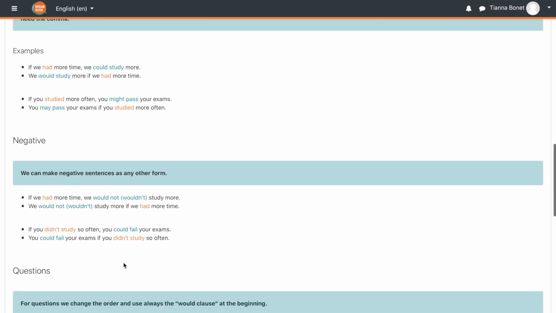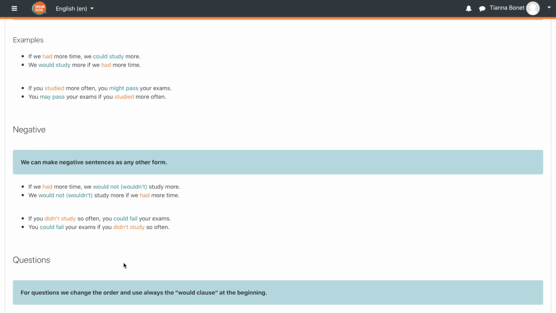Now let's look at a negative sentence. We make negative sentences as any other form. For example, if we had more time, we wouldn't study more. We wouldn't study more if we had more time. If you didn't study so often, you could fail your exams. You could fail your exams if you didn't study so often.